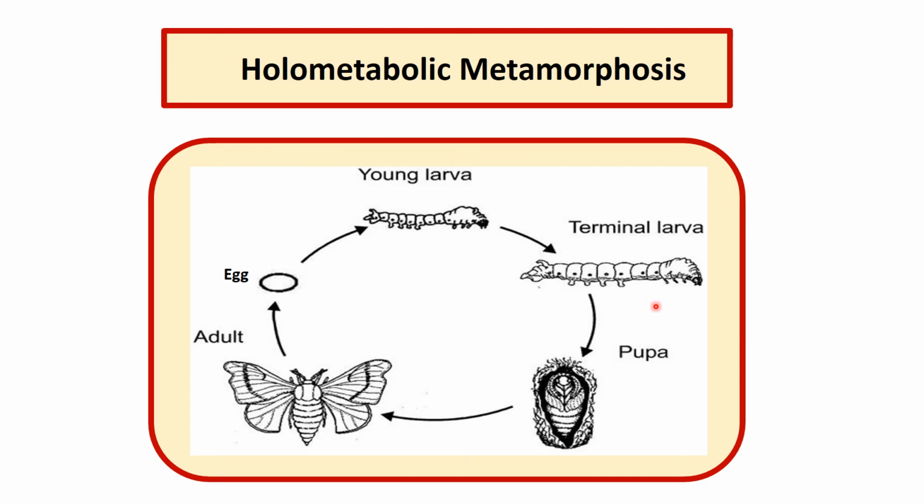The larva changes into pupa, which is often enclosed in a cocoon. Here, this structure is the cocoon in which the larva is enclosed. This cocoon is secreted by the labial glands of the larva. Wings develop internally from pockets of hypodermis and they are not visible from outside.